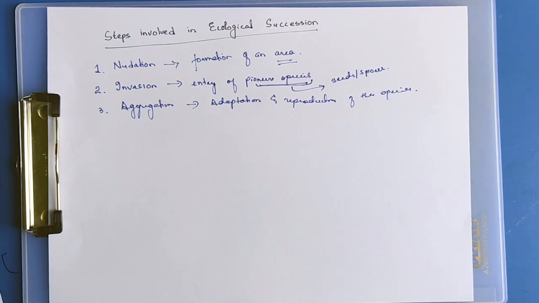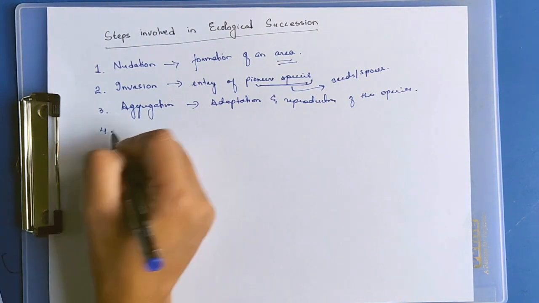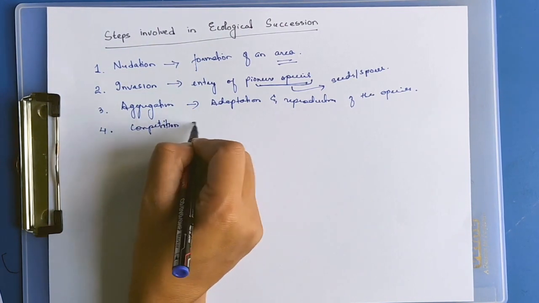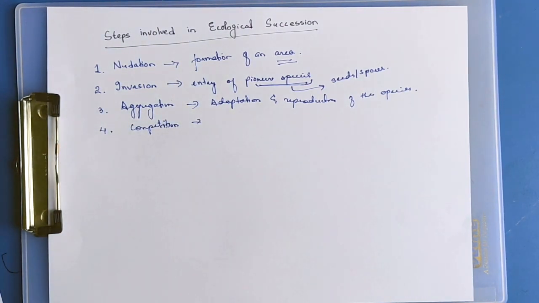A fourth step is competition. Once the species adapt and reproduce, they start competing among themselves. If they are not favorable or not adapted to that environment, they will die.